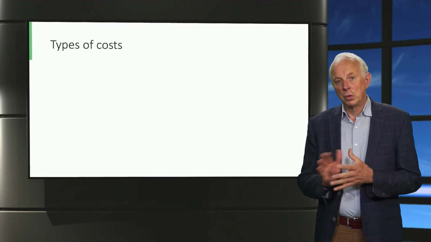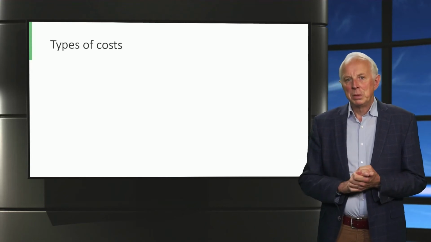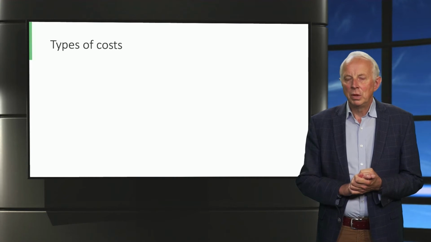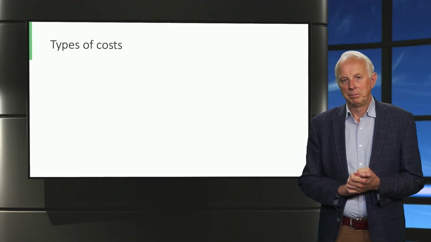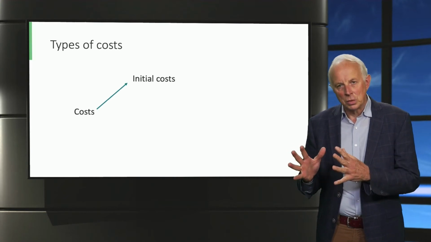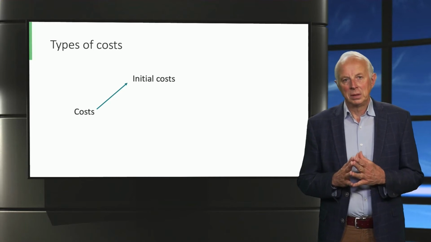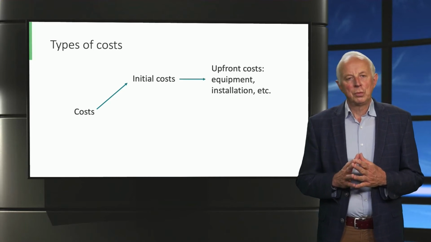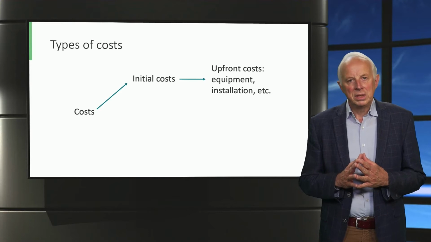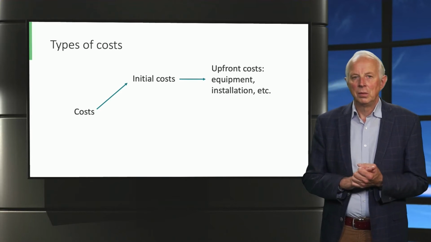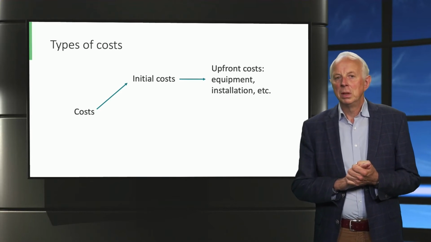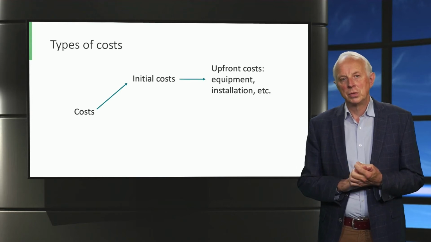Let's start with the cost. This is a bit of a simplification, but typically we consider two types of cost. The first is the initial costs at the start of the project. You will need to pay an upfront sum of money for initial investments, for instance, to install a PV system or to insulate your house.